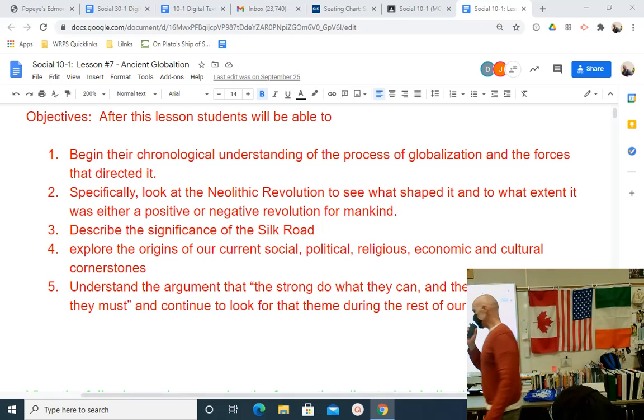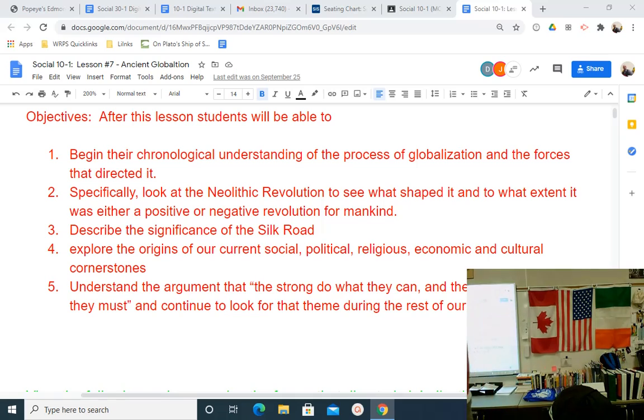The Neolithic Revolution is a moment in mankind's history when we went from being nomadic, a traditional lifestyle of hunting and gathering, to more settled. Let's make a town. That's the Neolithic Revolution. It's the beginning of an agricultural revolution where we begin to do things like farming.